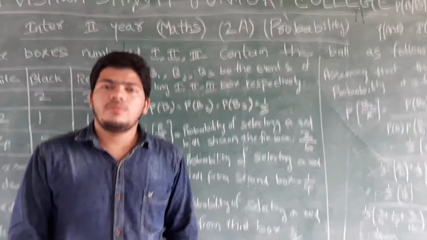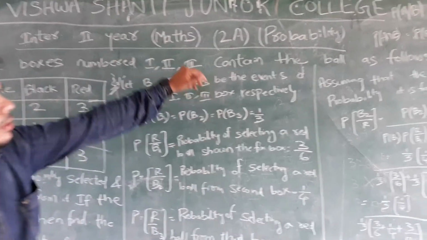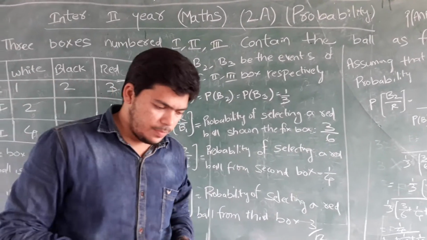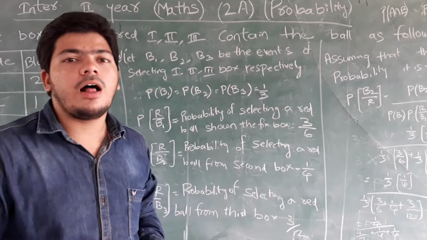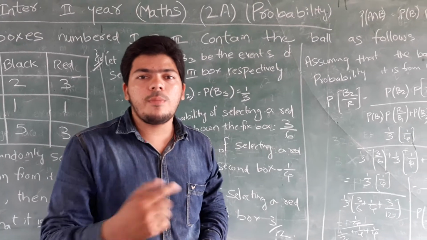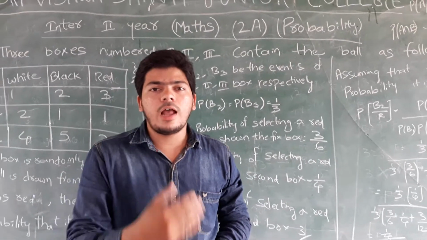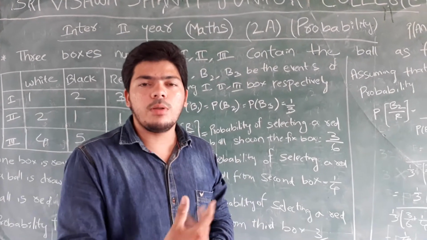Hello students, we are going to see an example of probability. As I have informed, there will be many examples depending upon dice, cards and coins, and also a fourth type of example. That type of example will be seen here. Again, some basics are there that I will be showing you as I teach you the problems.